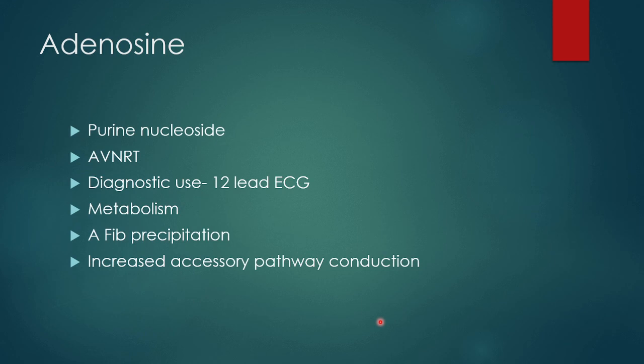It blocks the AV conduction, so it can also be used as a diagnostic tool to differentiate between AV reentrant and automatic ectopic or atrial reentrant arrhythmias. It abruptly blocks the AV node. So if you are using it for diagnostic purposes, it will terminate the reentrant circuit.